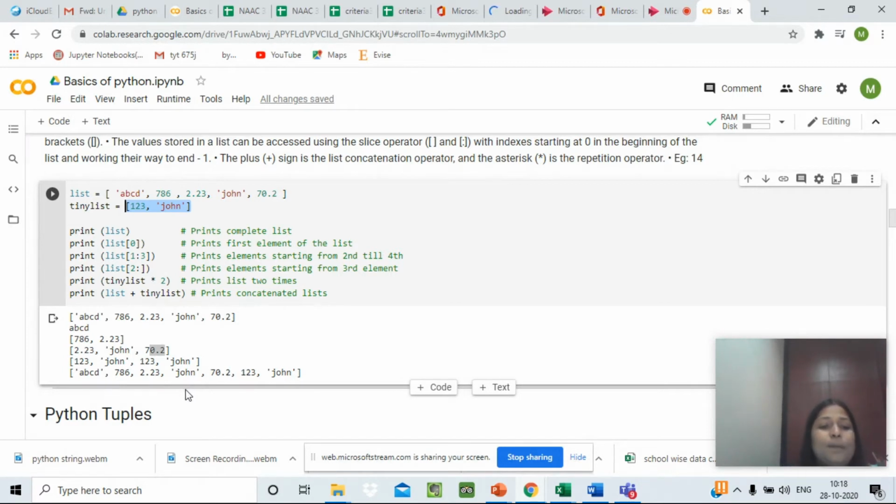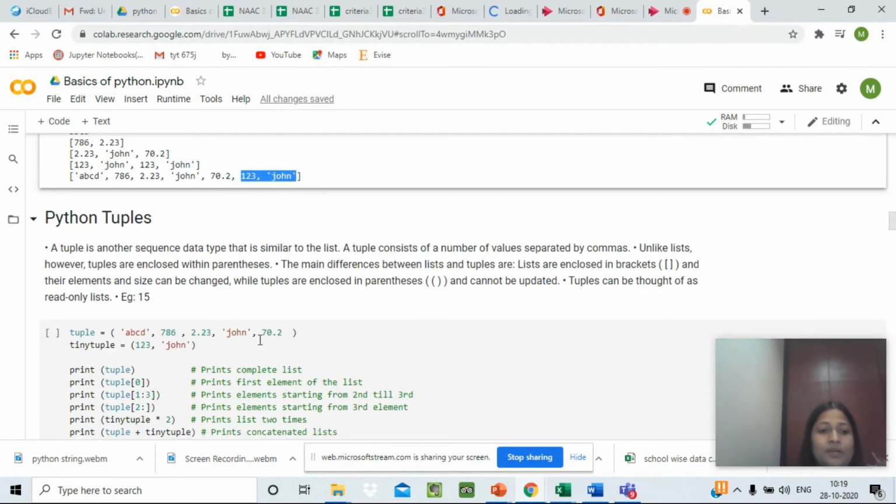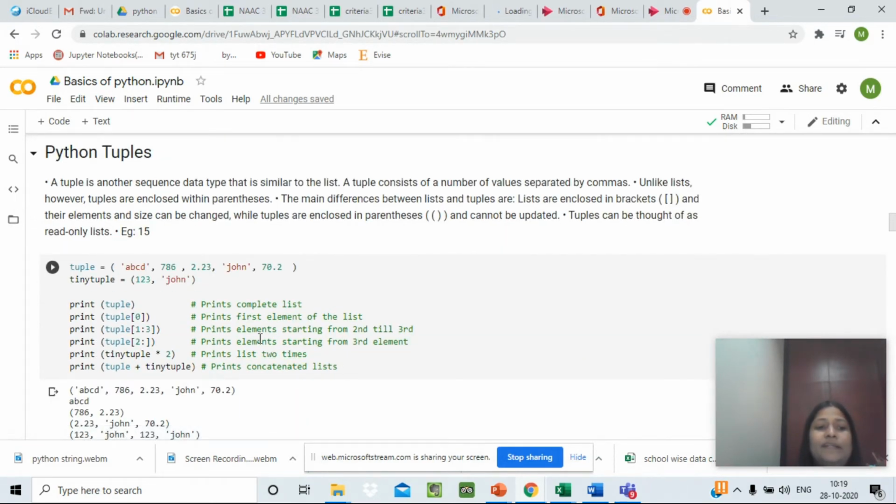The second is print list plus tiny list. So with this, we will get the contents of list combined with the tiny list. So here are the four elements of the list combined with the remaining elements of the tiny list. So this is about Python list. Next, we move to Python tuple.